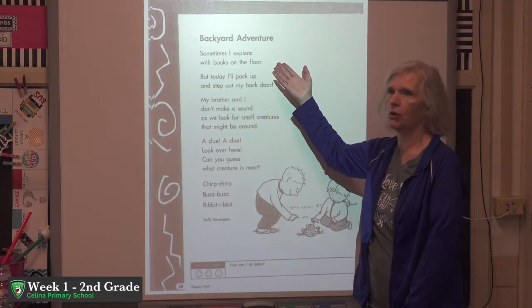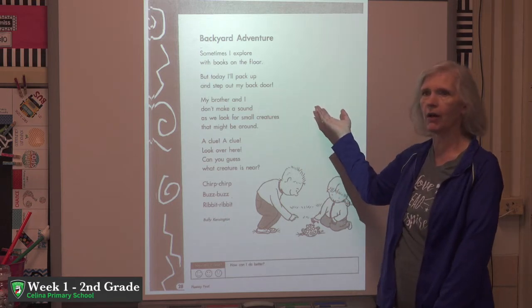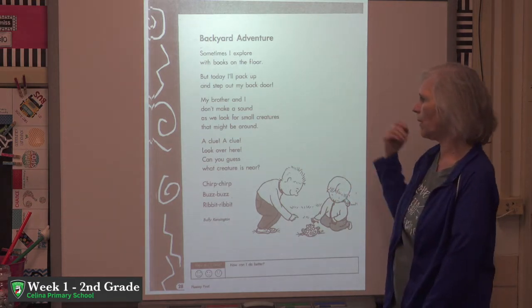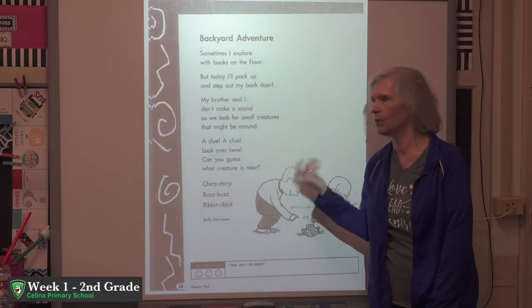Read it to your mom and dad, maybe call grandma and grandpa, read it to them. Read it to a babysitter. It's just a fun poem to read.